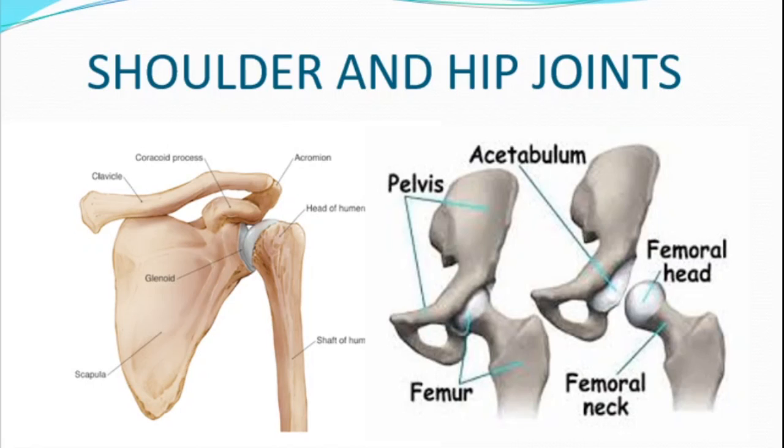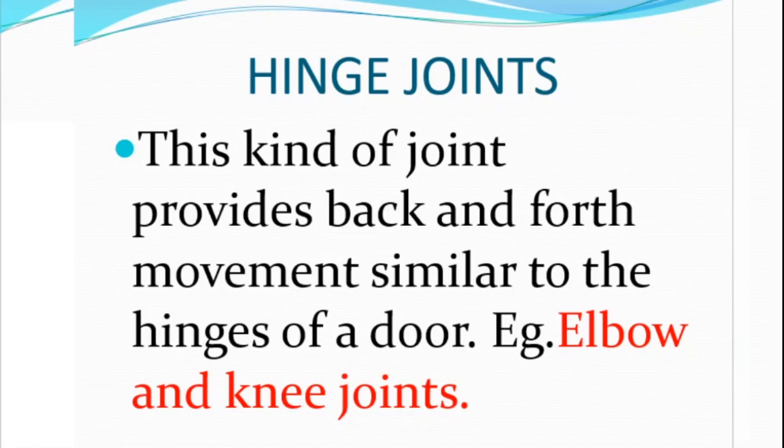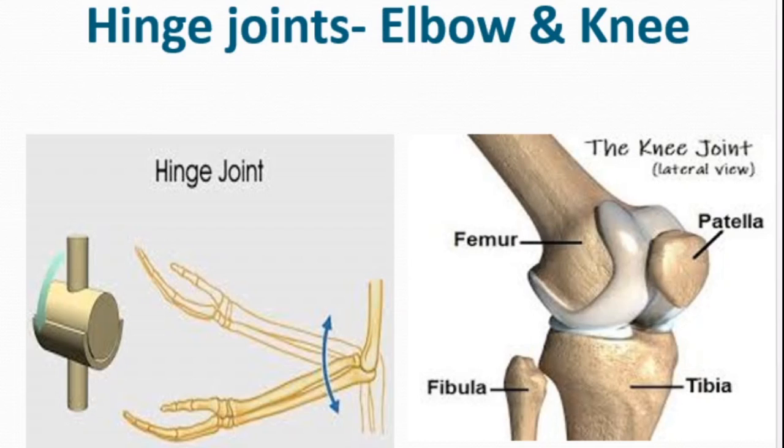Hinge joints. It allows movement in one plane or direction only, that is, up and down or backward and forward, like the hinges of a door. Such joints are therefore called hinge joints. Knee, finger joints and elbow joints are such types. Hinge joints, elbow and knee. The left figure shows the hinge joint at the elbow and the right figure shows the hinge joint at the knee.